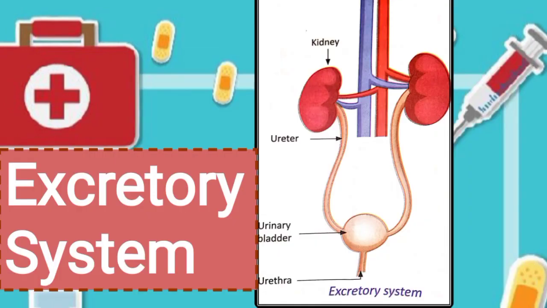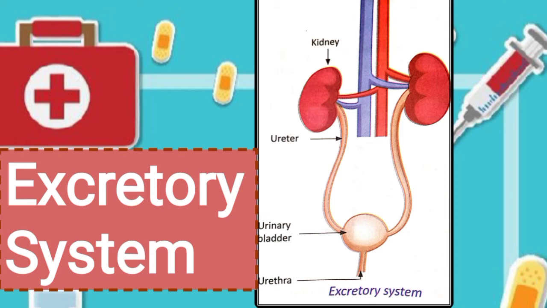Now let's understand what the excretory system is. The excretory system is a collection of organs with the main function of excretion, or the process of disposing waste from the body. There are a few main functions of this system: it eliminates waste products in the body such as urea and other waste products, and these waste products are excreted from the body through urine.